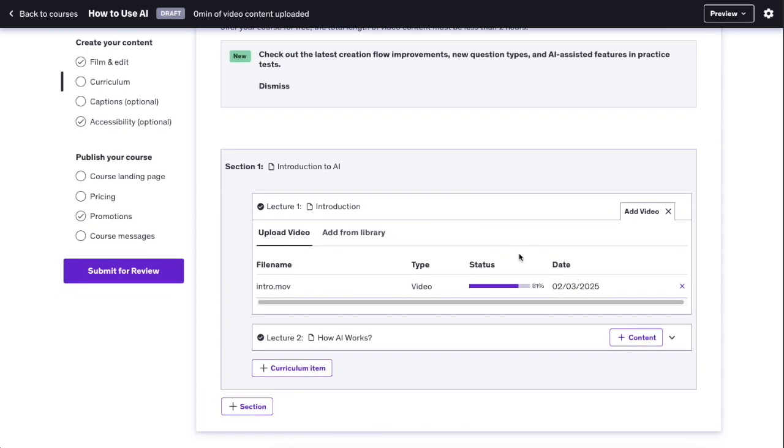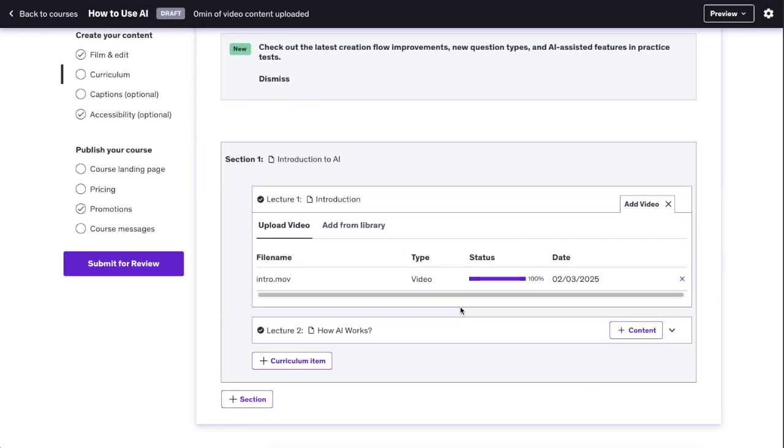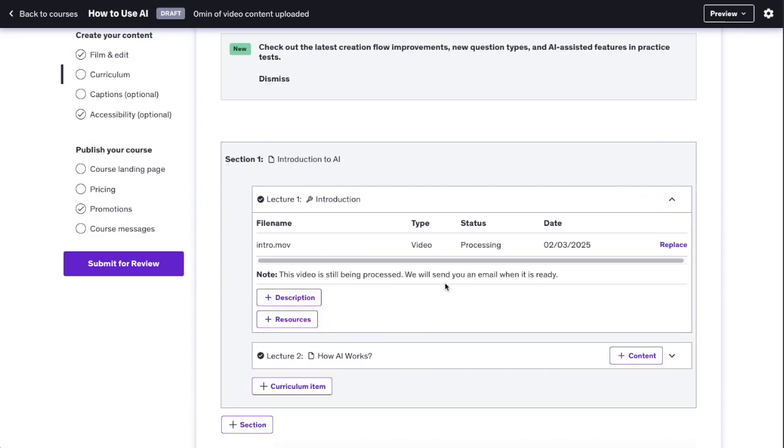So if you add some videos to your courses and they don't look instantly like the highest of quality, it's just because it's processing. But this one is pretty quick because it's only like a 50-second clip. And then one thing I love about this platform is that when you add a video lecture, you can also add a description.